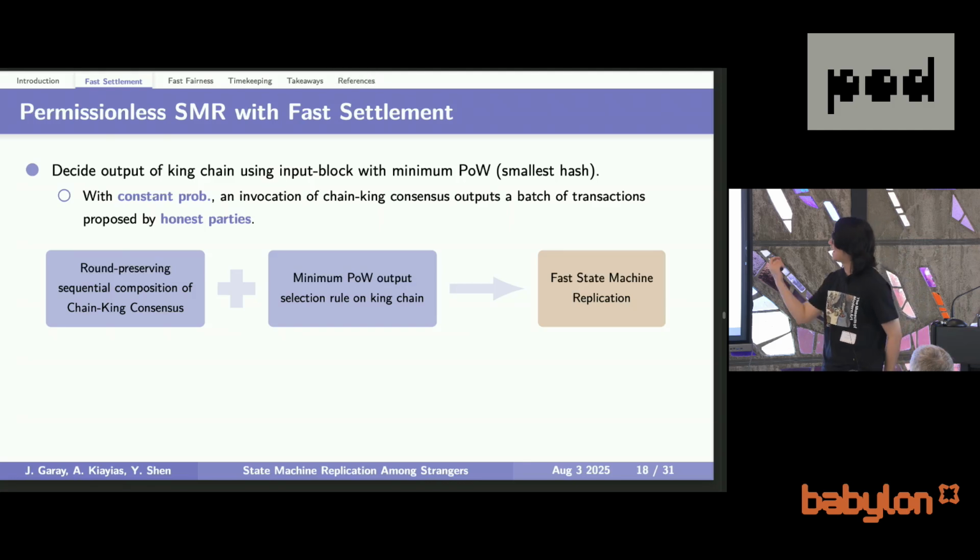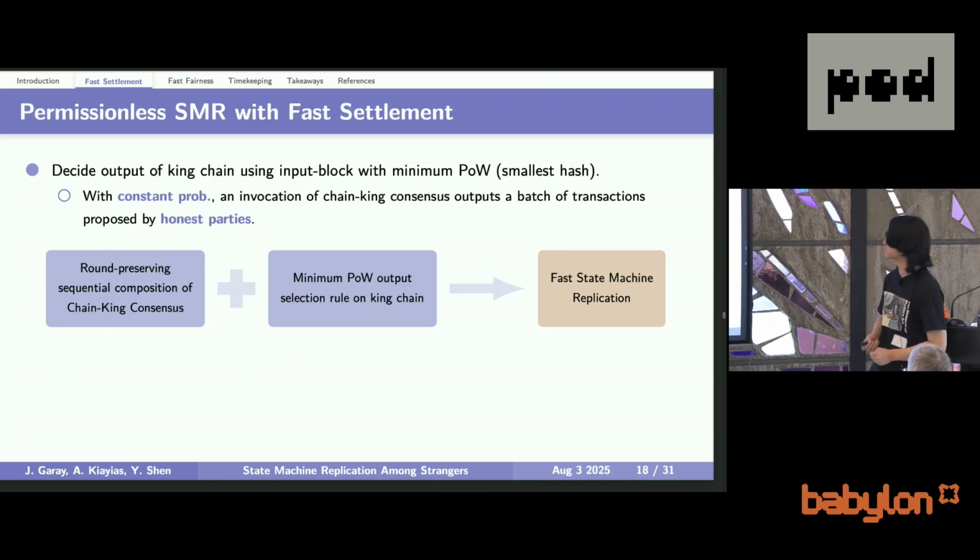So that's it. And if we sequentially run this protocol, then it will give us state machine replication with faster settlement, but also with one more thing. Here, we get agreement and validity, and we run it sequentially to get SMR. But the problem is that the validity property in multi-value Byzantine agreement might be too weak. It is indeed too weak to achieve liveness.